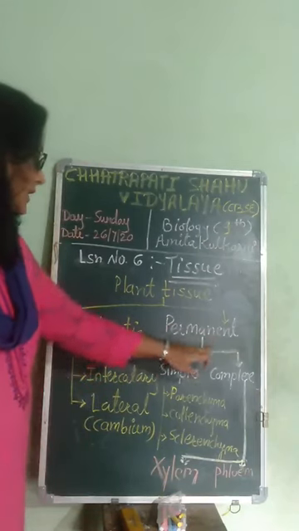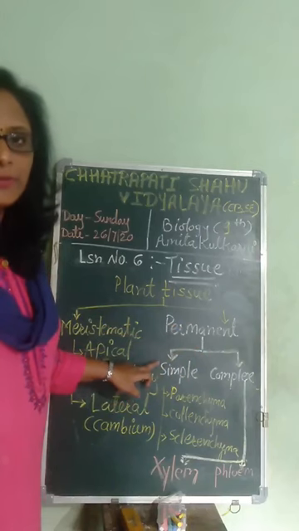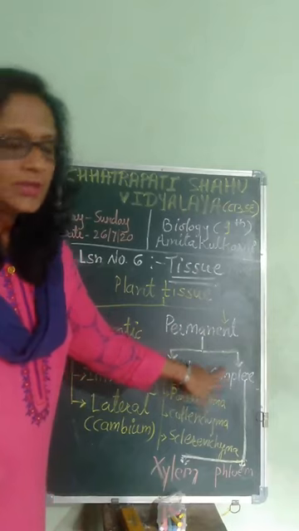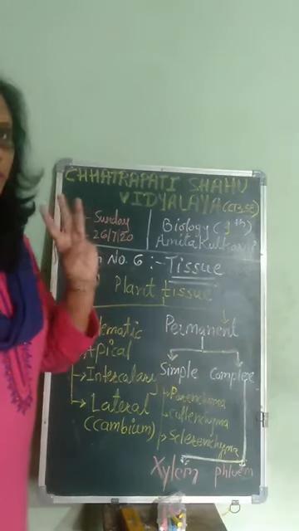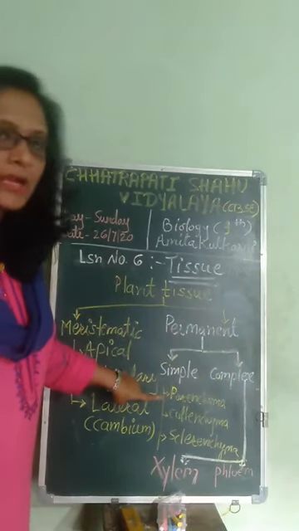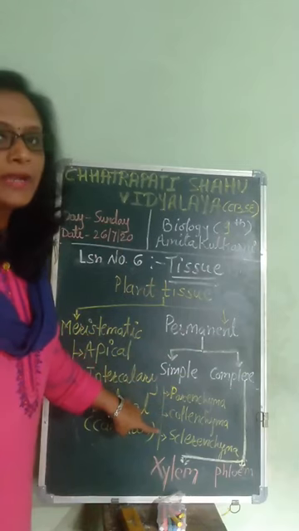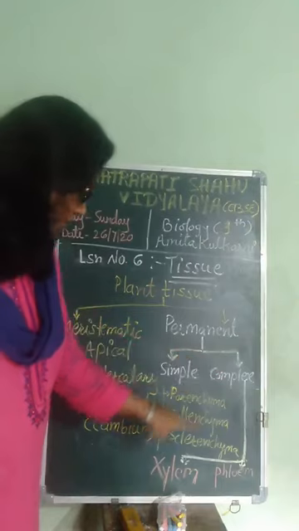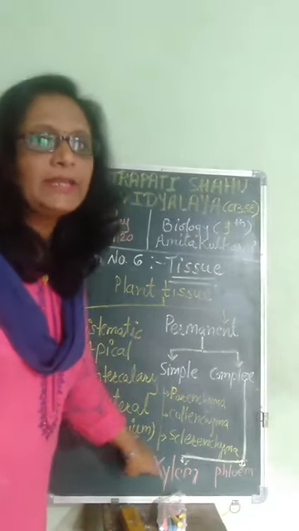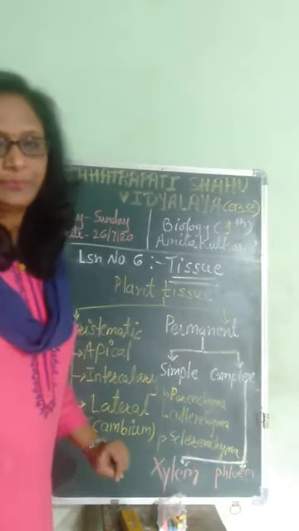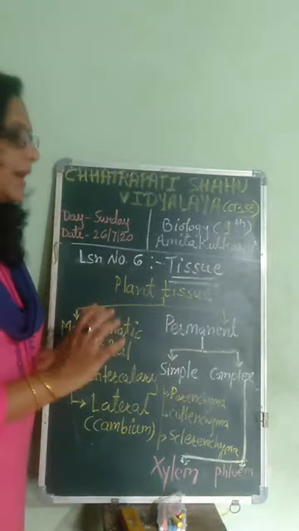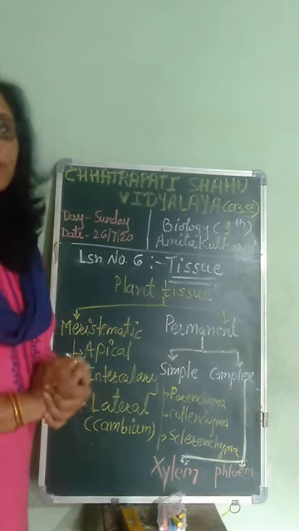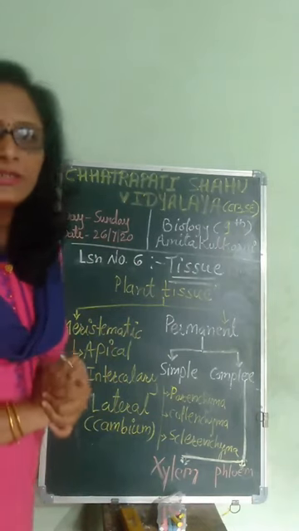Permanent plant tissues are of two types: simple permanent tissues and complex permanent tissues. Simple permanent tissues are of three types: parenchyma, collenchyma, and sclerenchyma. And complex permanent tissues are of two types: xylem and phloem. So these are the different names of plant tissues which we are going to study in detail.